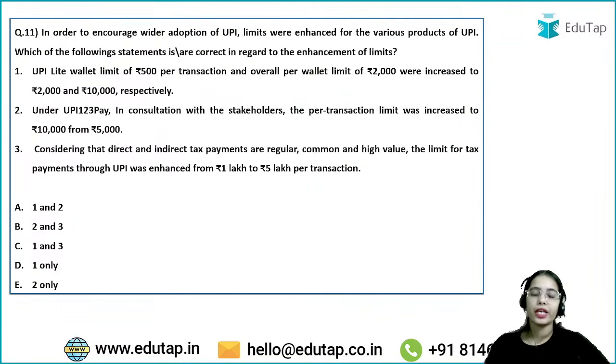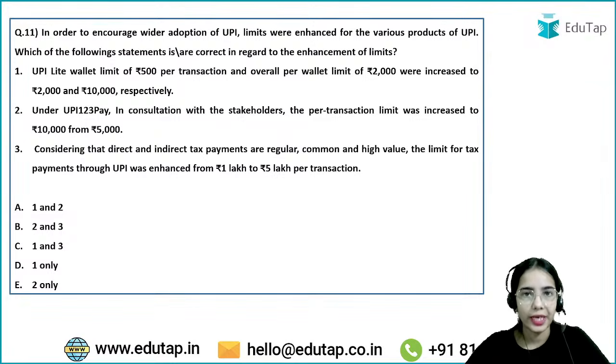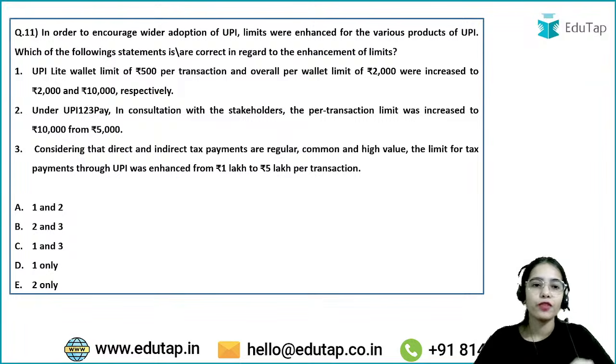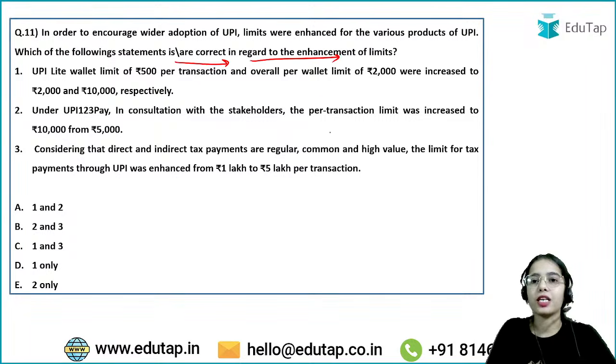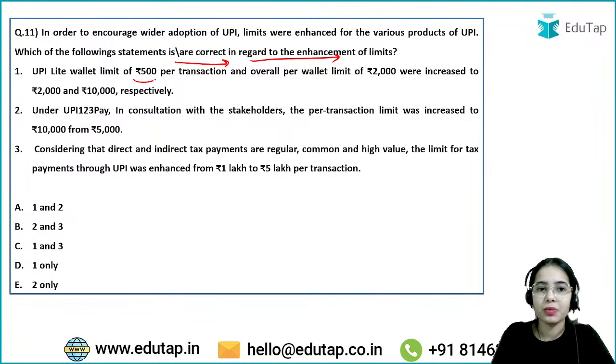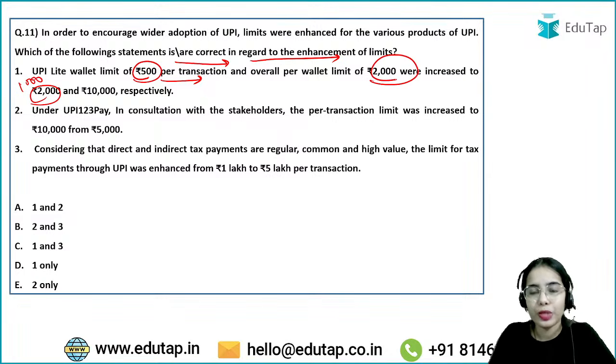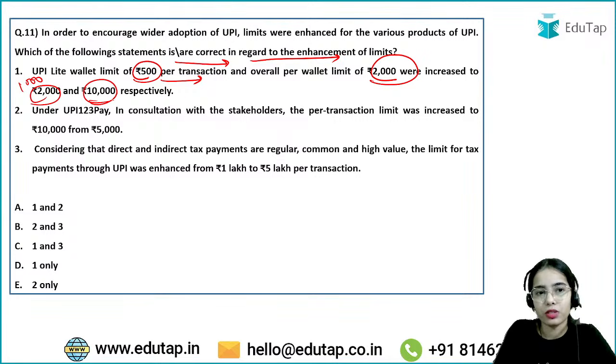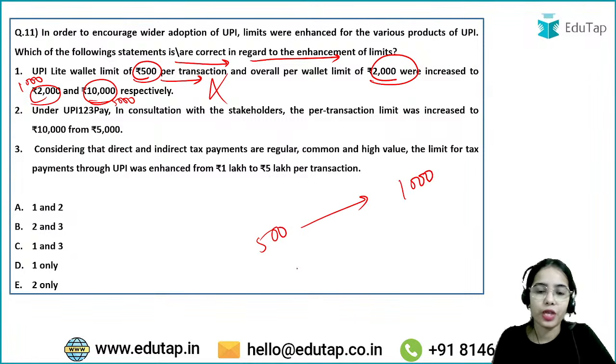Now coming to the next question, try to answer this question. These limits you should know by heart because these are important, that in order to encourage wider adoption of UPI, limits were enhanced for the various products of UPI. Which of the following statements are correct in regard to the enhancement of limits? UPI Lite wallet limit has been increased from 500 per transaction to rupees 1000 per transaction. The overall per wallet limit has been increased from rupees 2000 to rupees 5000. Okay, so this is wrong. The first statement is wrong because the UPI Lite limit per transaction has been increased from 500 to 1000 and the wallet limit has been increased from 2000 to 5000.